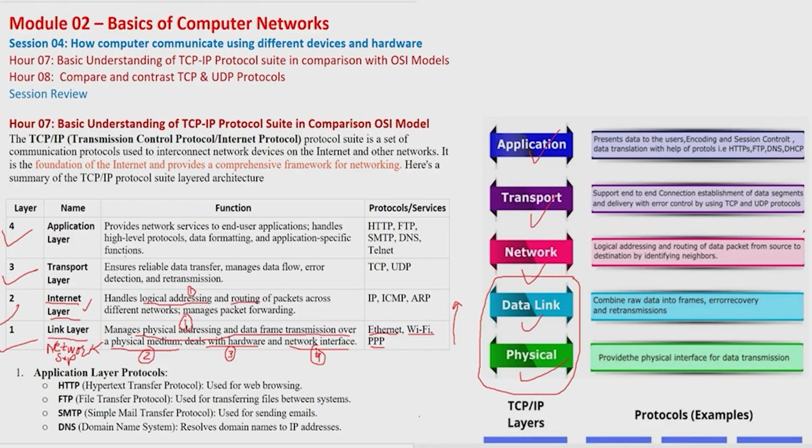The second function of this layer is routing. We already understood in the OSI model that routers send packets across, from one router to another router to another router, which is called the routing process. They are sending traffic through packets from one place to another. So the second function of the internet layer, the same as in the OSI model, is routing of the packets, to send packets from one place to another.